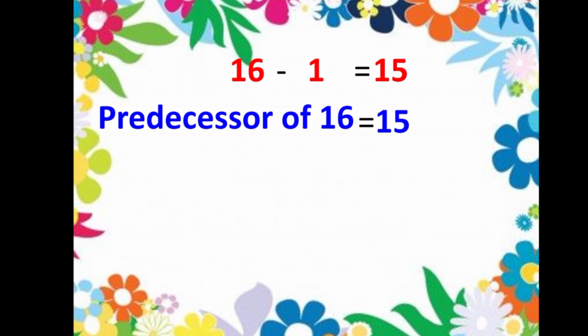So predecessor is nothing but the number before the given number. How do we get that? By subtracting 1 from that given number. So the predecessor of 16 is 15.